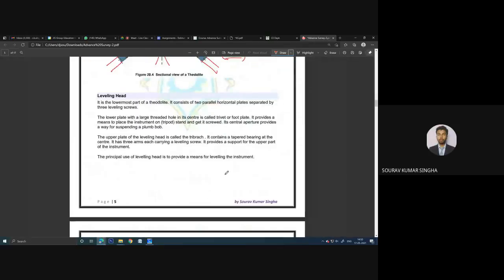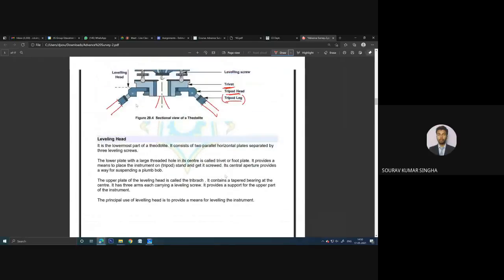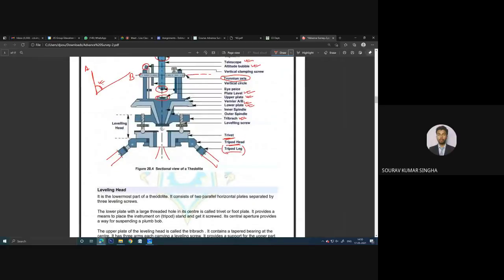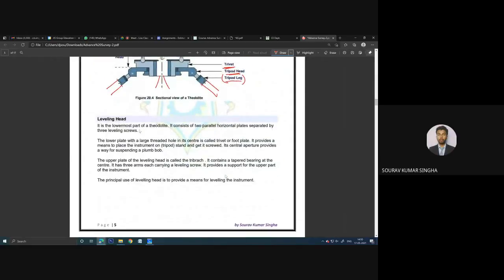Okay, so the individual parts are described over here. The leveling head: you can see the leveling screw and the other things included in this leveling head. It is the lowermost part of the theodolite. It consists of two parallel horizontal plates separated by three leveling screws.